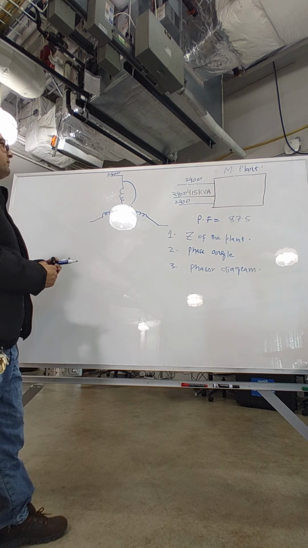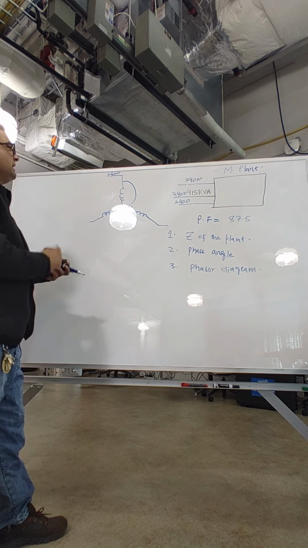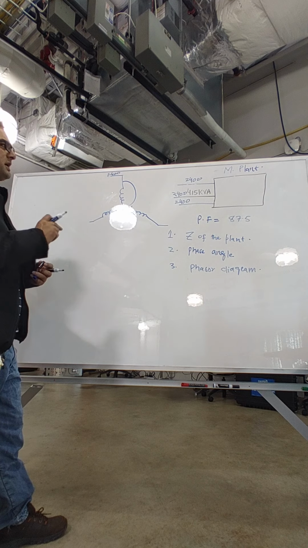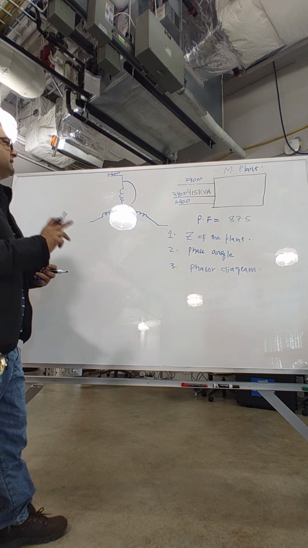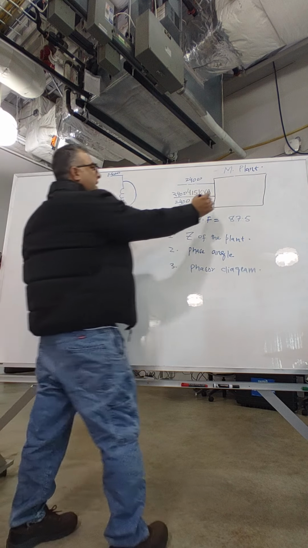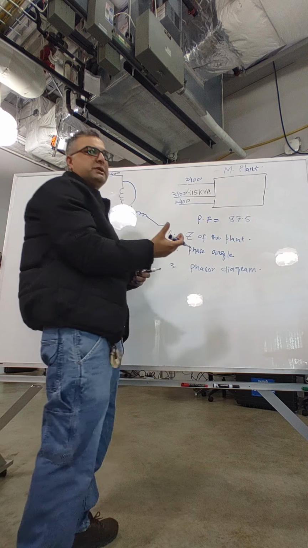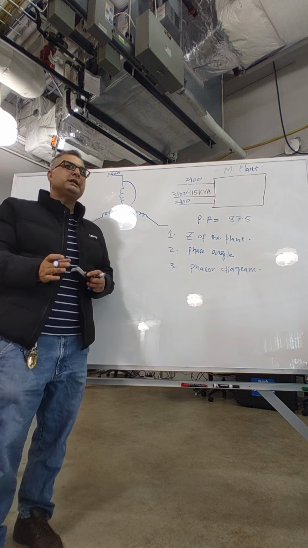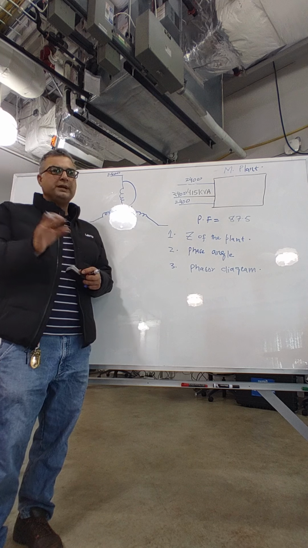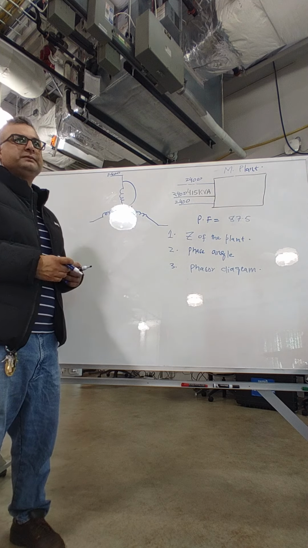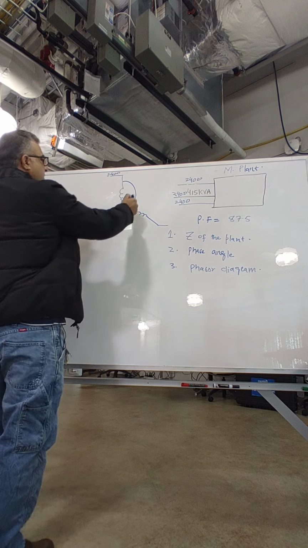Okay? So now, the only issue that you guys would encounter is finding the current, and I want to make sure that you guys get it. But here it doesn't say whether the internal connection is Y or delta. It's not given in the question. So if it is not given, what do we do? We automatically consider that it is a Y system. Make sense? So draw it like this.